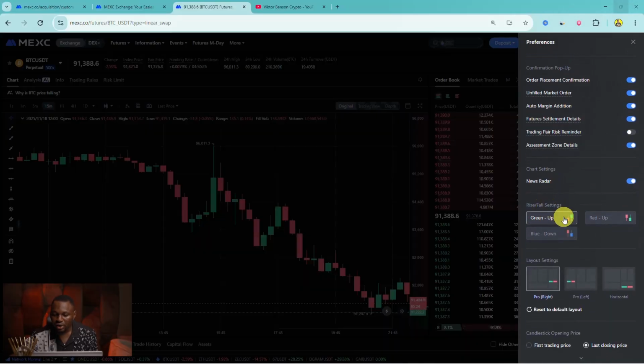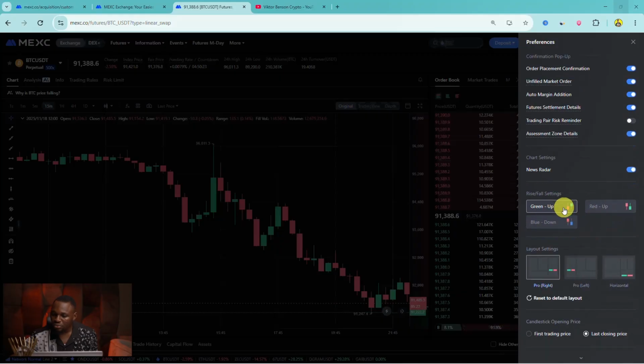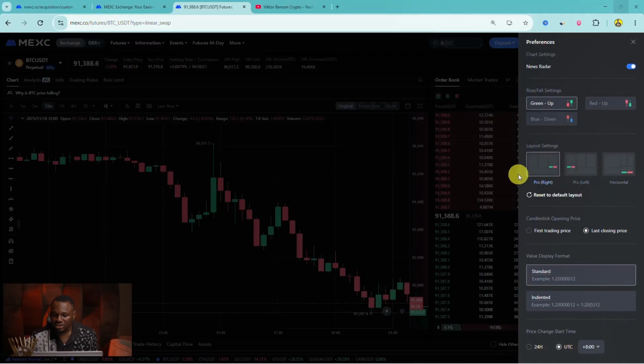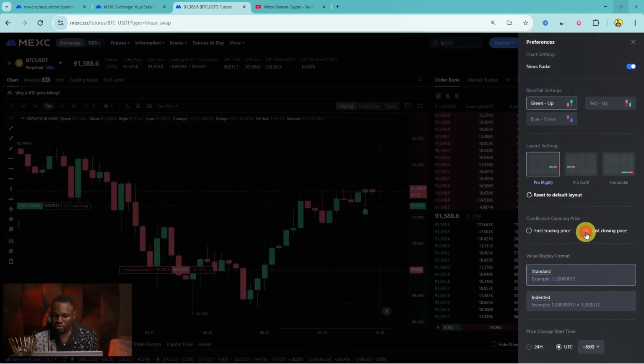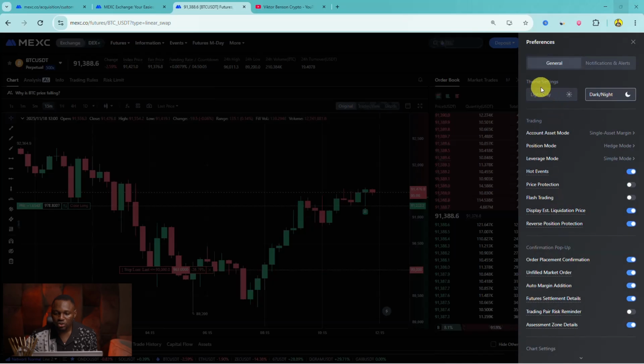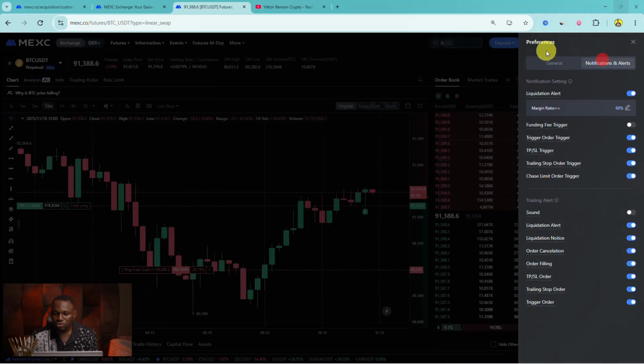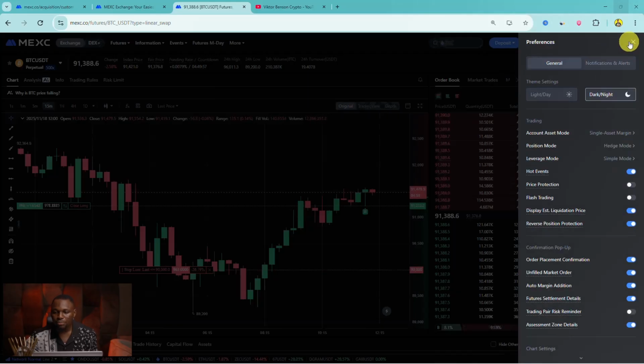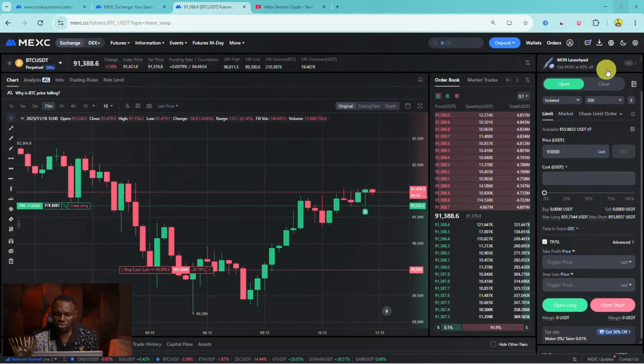You can also set your rise and fall and candle patterns. Your entire layout can be set. First trading and closing price, you can turn off the two or you can turn off one. You can see value display format, you can see standard, indexed. You can also see your time zone in 24 hours or in UTC. You can see all of these settings. You can also see your theme settings. You can also set up your notification bar right here and your notification sound and everything you need to set. So this is one part of futures that a lot of people do not know about.